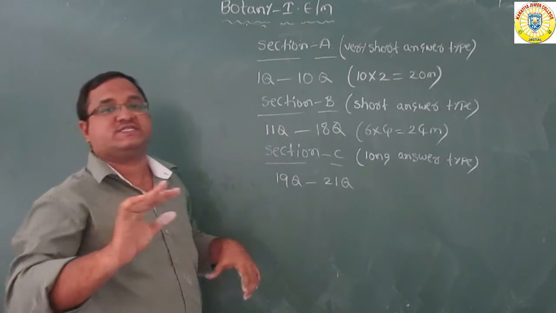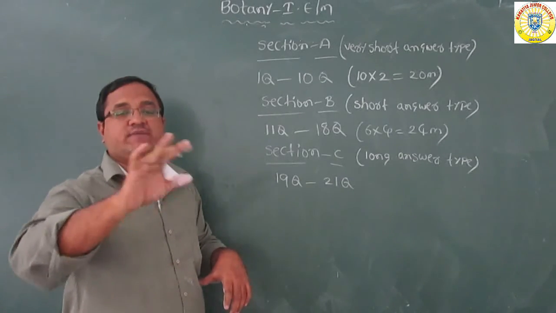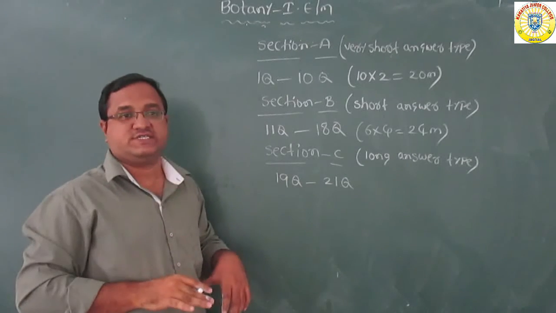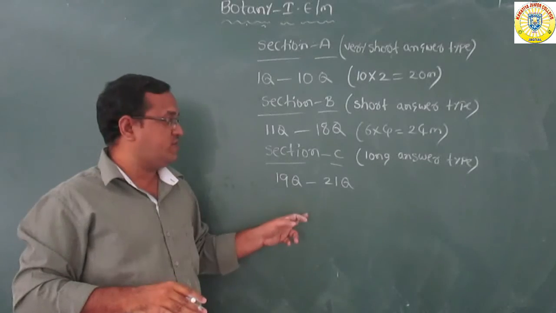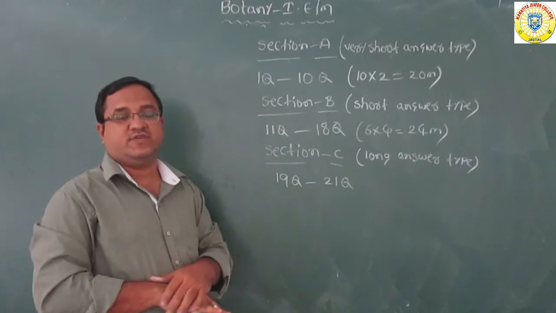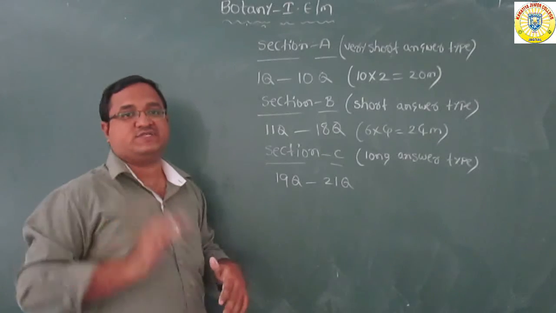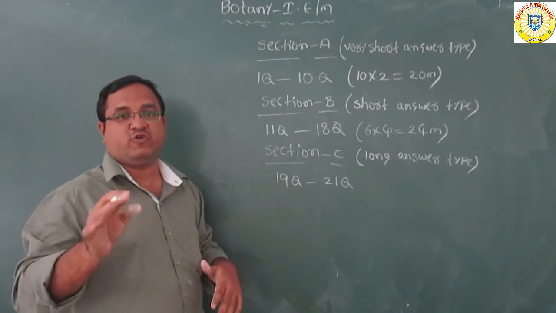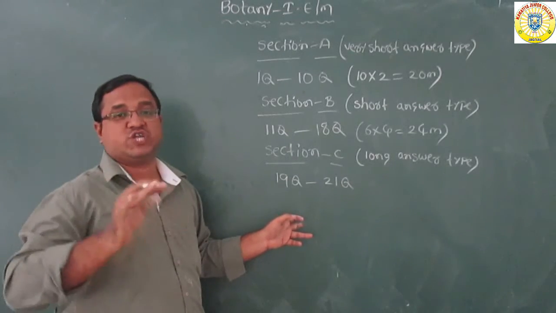Total 3 questions they will give: question number 19, question number 20, question number 21. They will give 3 questions in this Section C, long answer type. Out of 3 questions, you should attempt any 2 questions. You should write any 2 questions.